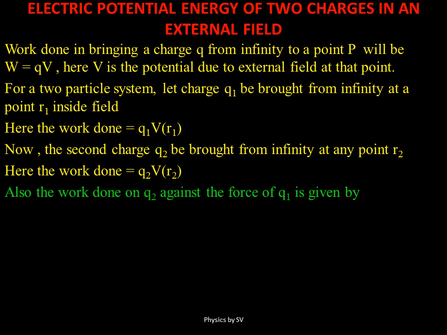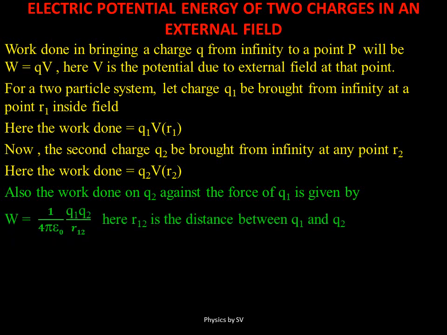Also, where we have brought this charge q2, there is the potential of q1 present, and this q2 will experience a repulsive force from q1. So we need to do some extra work in bringing this q2 near q1, and that work will be stored as potential energy of this system of two charges. So the work done in bringing charge q2 near q1, which will also be the potential energy stored, will be given as 1 upon 4 pi epsilon naught q1 q2 upon r12, which is similar to our previous case.